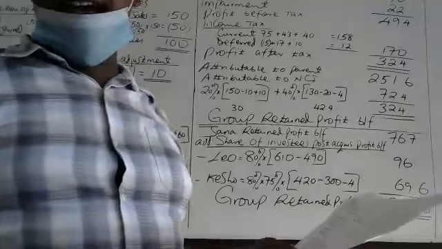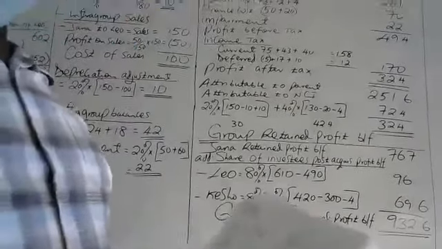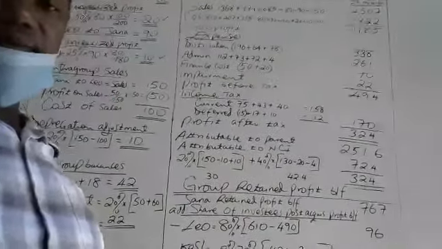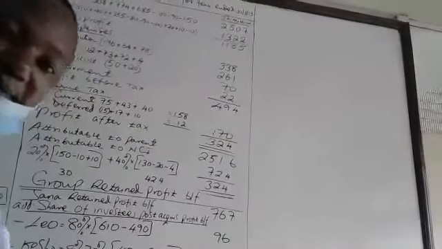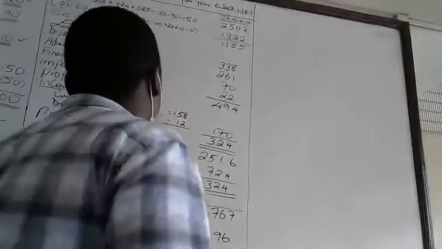So in that case now, we now present what? The balance sheet, is it? So to present your statement, yes, we present that. Then we go home.